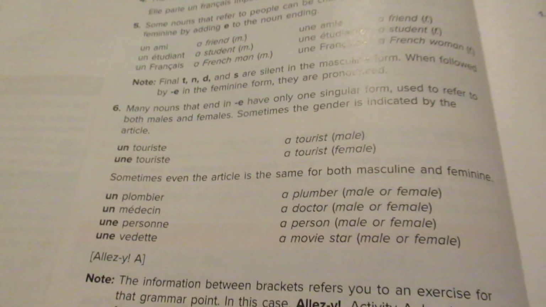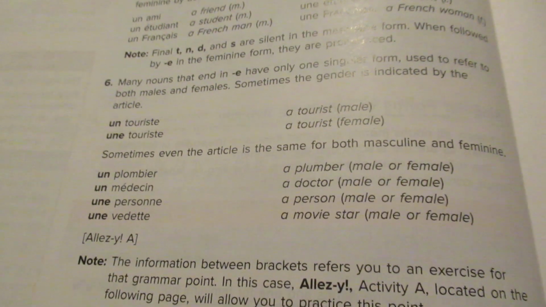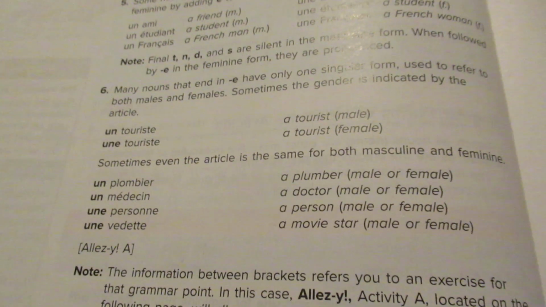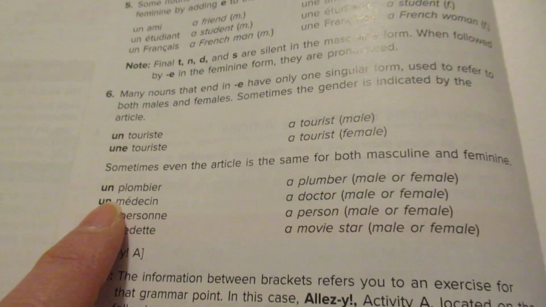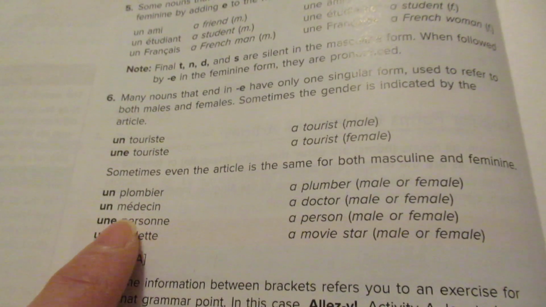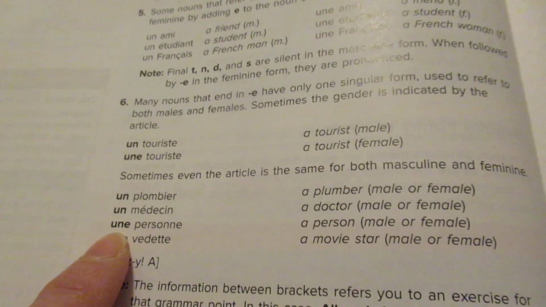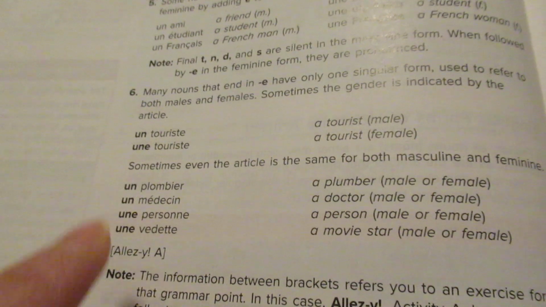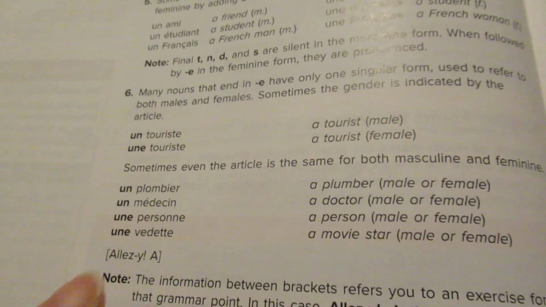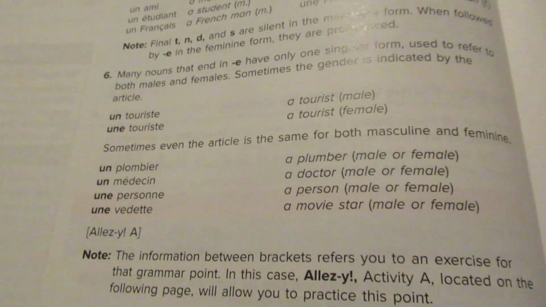And then finally here we also have that the article can be the same for both masculine and feminine. So if I'm talking about a plumber, it doesn't matter if the plumber is a male or a female, I'm always going to say un plombier. Or a doctor is always un médecin. A person is always going to be une personne. It doesn't matter if I'm talking about my dad or about my guy friend, it's always going to be une personne. And then, of course, a movie star is going to be une vedette.